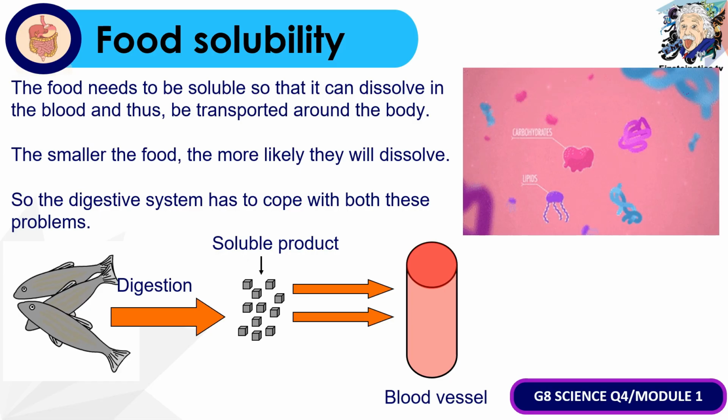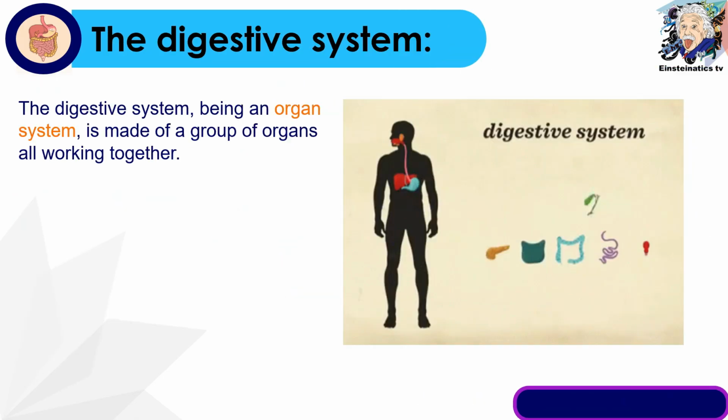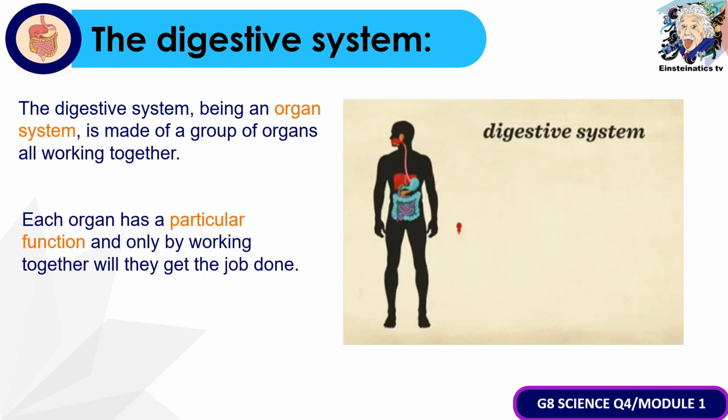So from the food that we are eating, through the process of digestion, it will turn into a soluble product so that it can be absorbed or be distributed throughout the body through the blood vessels. Solving the two problems is now the job or trabaho na ngayon ng digestive system. So ano nga ba yung digestive system? So when we talk about digestive system, these are made up of a group of organs all working together, and each organ has a particular function, and only by working together will they get the job done.